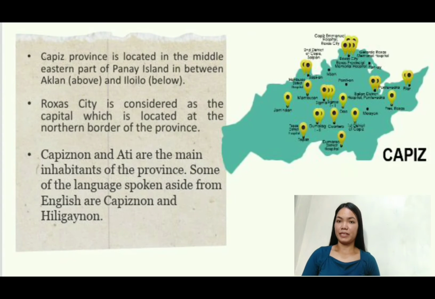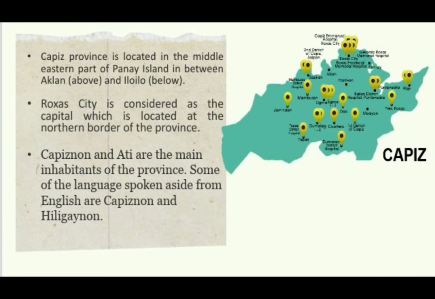The third is Capiz. Capiz province is located in the middle eastern part of Panay Island, in between Aklan and Iloilo. Capiz is composed of 16 municipalities and 473 barangays. Its capital is Roxas City, which is located at the northern border of the province. And Capiznon and Ati are the main inhabitants of the province. Some of the languages spoken aside from English are Capiznon and Hiligaynon.